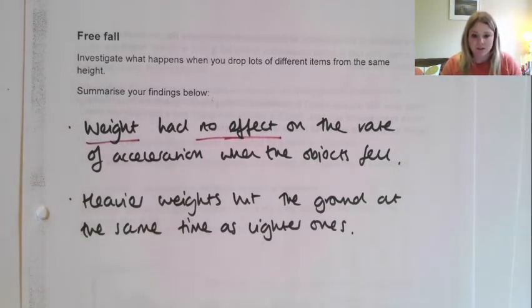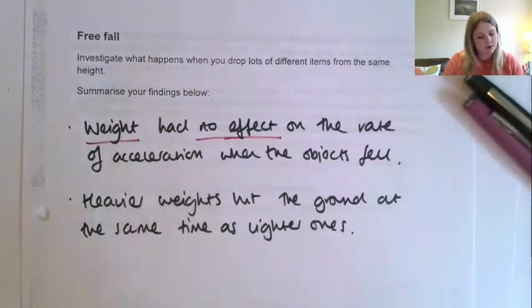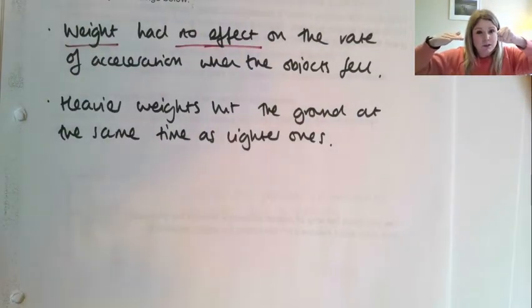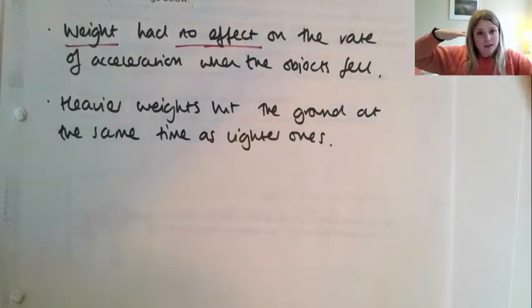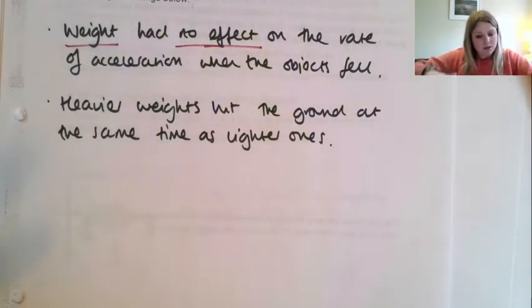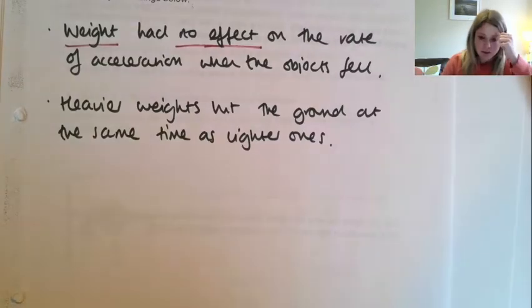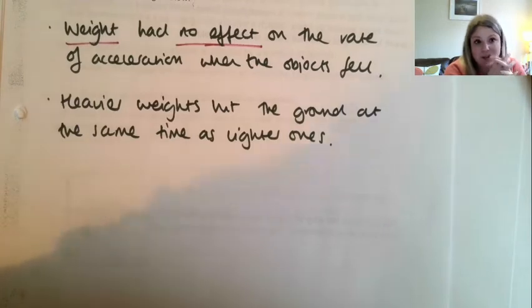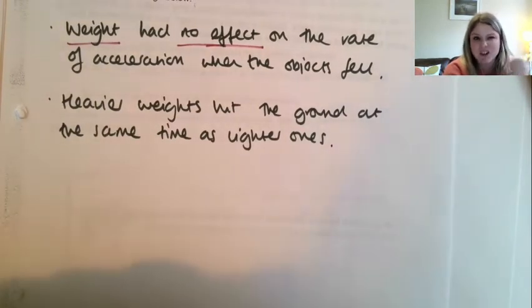Now, once we had done that in school, I would go on and do a similar experiment, but with a sheet of paper like this and a scrunched up bit of paper. The whole point of that was so that you would see that the scrunched up bit of paper would fall relatively quickly, and the sheet of paper should float down nice and slowly. Now, the difference between those two, and why even though they're the same mass, they have the same weight, it's one sheet of paper each, the reason why those two accelerate at different rates